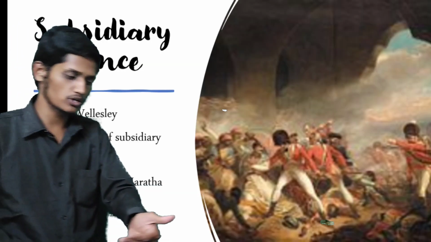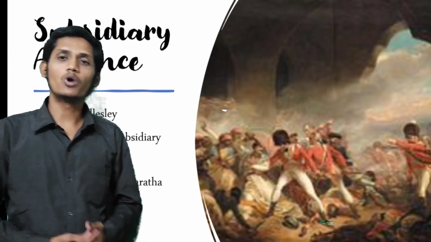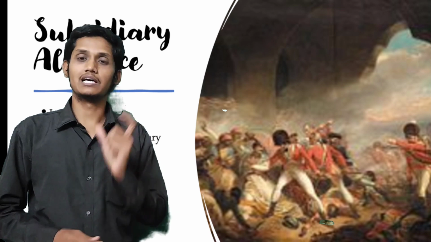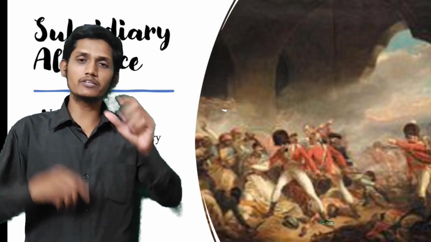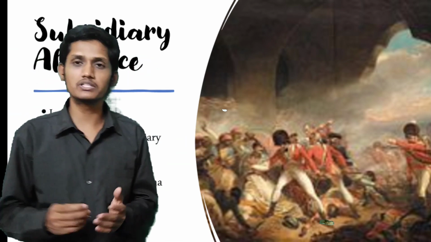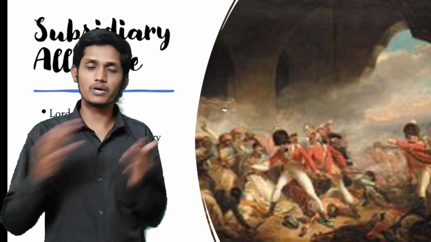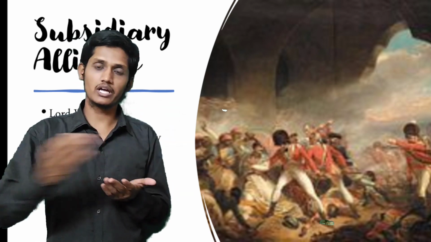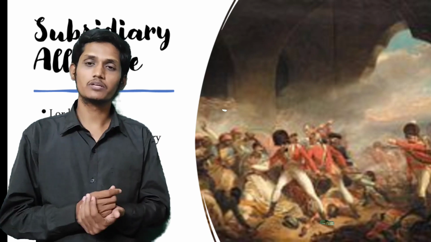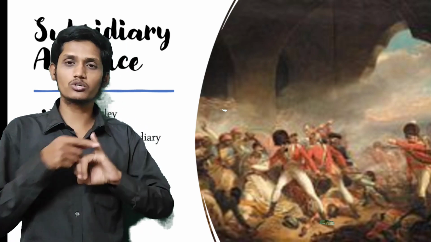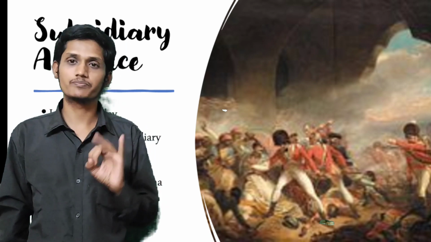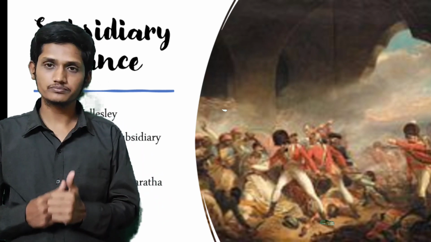Before going to the second Anglo-Maratha War, understand the concept. What is Subsidiary Alliance? In the full history concepts, part 1, part 2, or any history of the British, mainly there are two policies: the Doctrine of Lapse and the Subsidiary Alliance. What is Subsidiary Alliance?